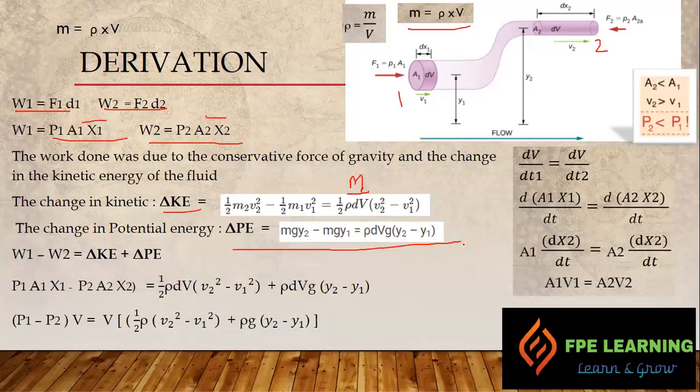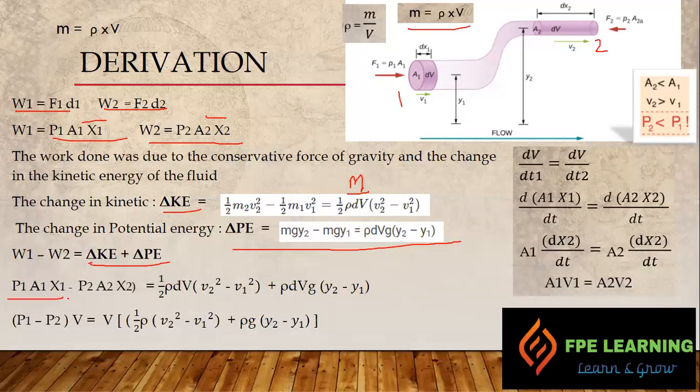Now the change in work done, right? For the total work done, we have to add the kinetic energy and potential energy. Just add these two values: W1 minus W2, the change in the work, equals kinetic energy plus potential energy. So we have the work done at point 1, P1 A1 into x1, right, here, and W2 is here.